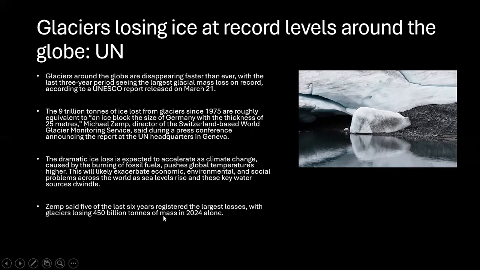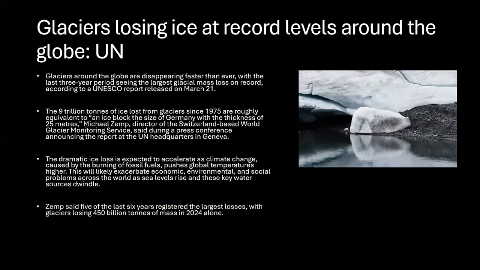Okay. So what are the records? Glaciers have lost 9 trillion tons of ice since 1975, roughly equivalent to a block of ice the size of Germany with a thickness of 25 meters, right? So these are some of the things that they're trying to tell us. Accelerating, five of the last 6 years were record loss, with greater losses, 450 billion tons of ice lost in 2024 alone. 2024 is a very bad year.